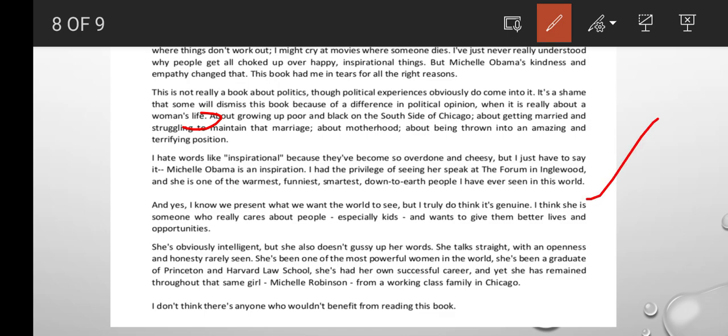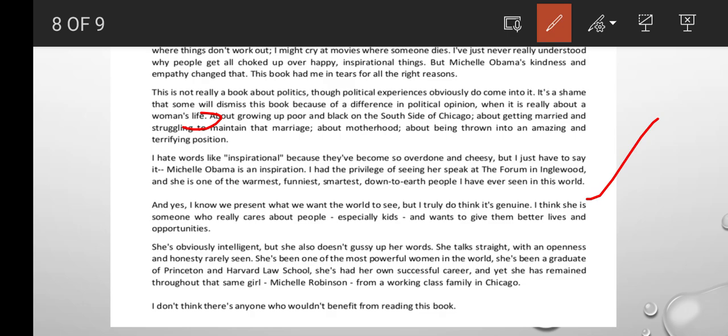Okay, next thing is, and yes, I know we present what we want the world to see, but I truly do think it's genuine. I think she's someone who really cares about people, especially kids, and wants to give them a better life and opportunities.